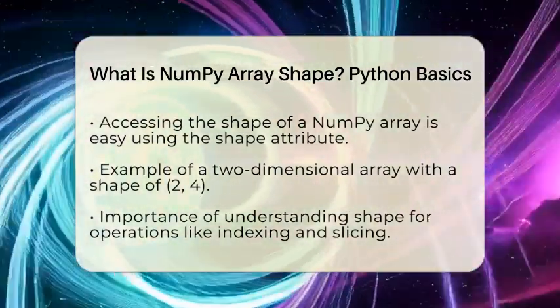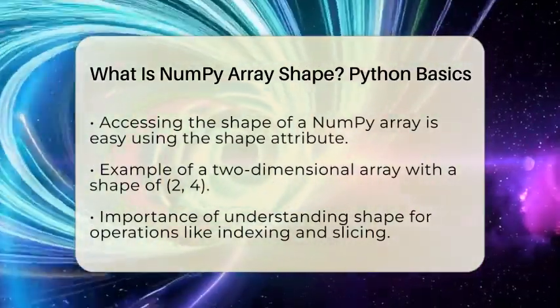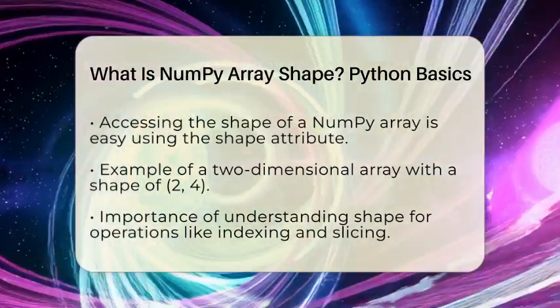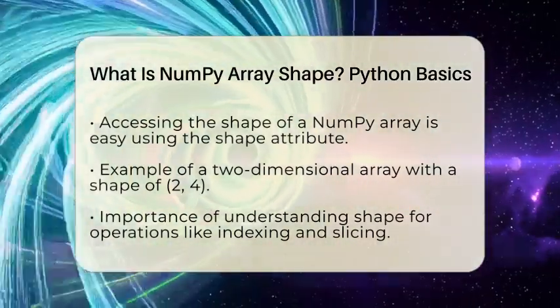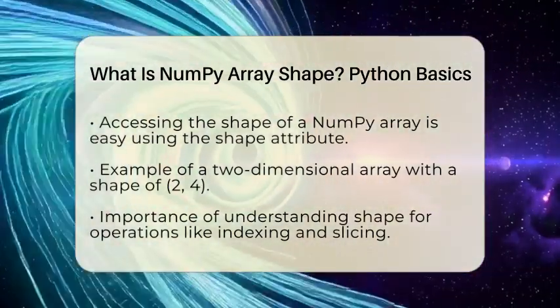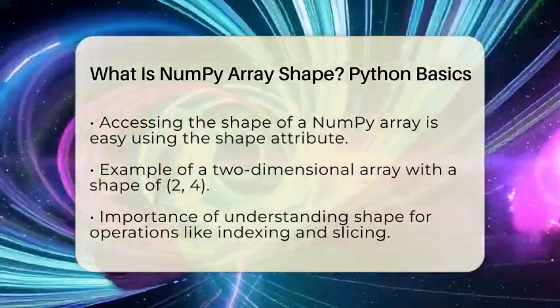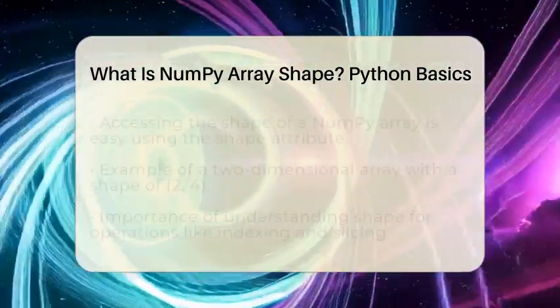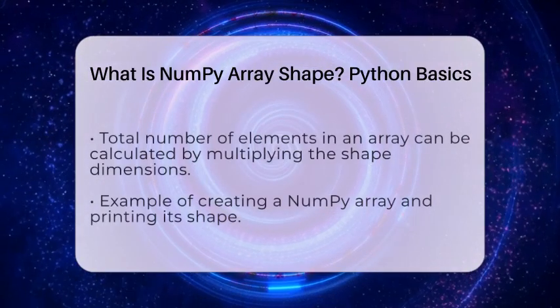If you have an array created like this, import numpy as np, r equals np.array 1, 2, 3, 4, 5, 6, 7, 8. When you print the shape of this array, the output will be 2 and 4. This means there are 2 rows and 4 columns.